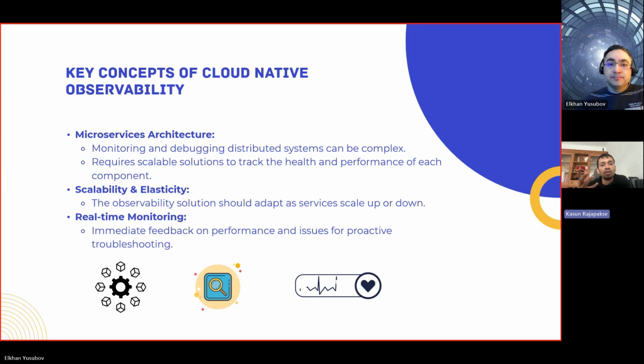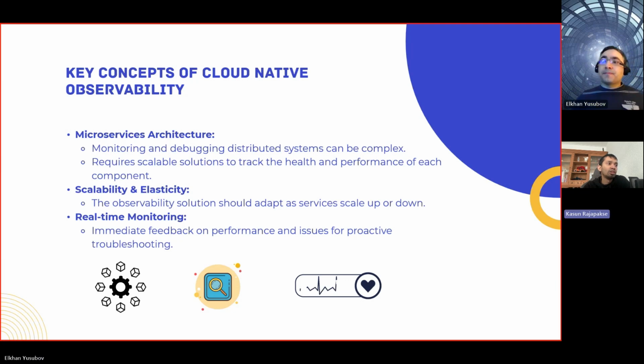Sometimes a specific application can scale to multiple instances, and those instances will ingest a lot of data into your observability solution. The solution should be able to handle that amount of data and scale based on it.